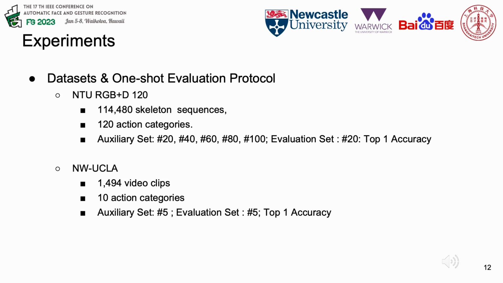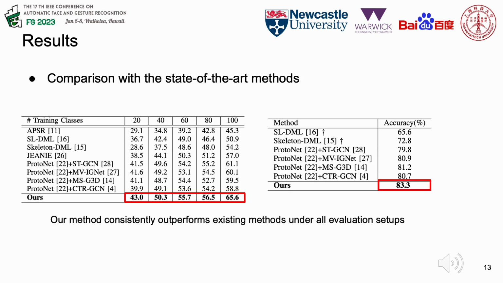On two public datasets, NTU RGB+D 120 and NW-UCLA, we follow the standard evaluation protocol to evaluate our method. Top 1 accuracies are reported under different setups. Here is the performance comparison with current SOTA methods. Our proposed part-aware prototypical network consistently outperforms existing methods under all evaluation setups. Our experiments also suggest that directly adopting advanced GCNs from the many-shot setting cannot bring better generalization in this one-shot setting, where the key is to learn novel action classes given knowledge from known base classes.